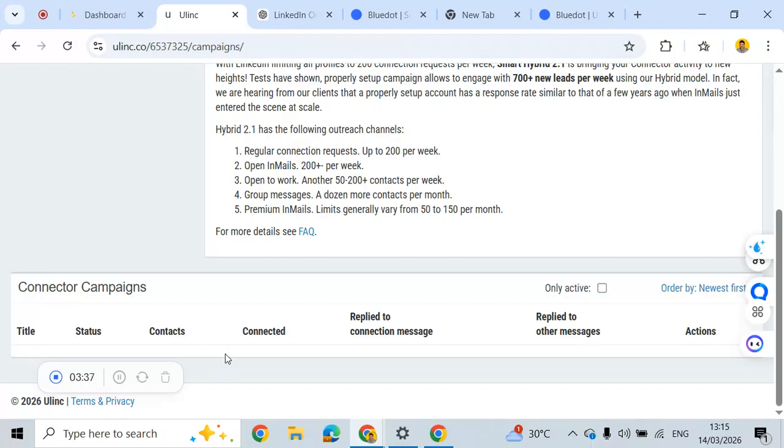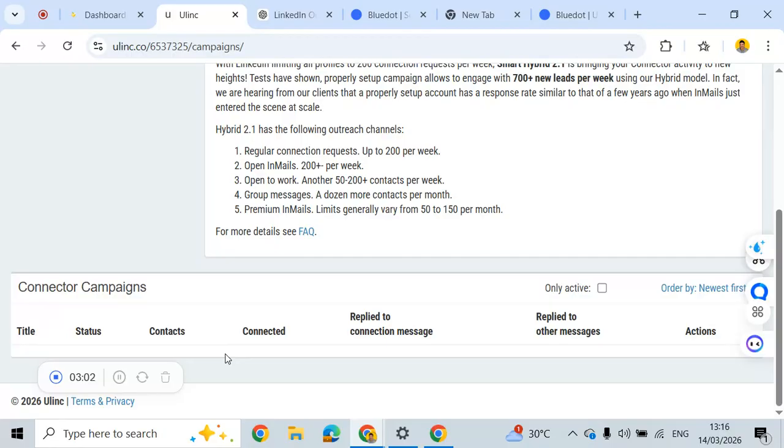Like for the outreach message, make sure you try to make it as brief and concise as possible, and you should focus on starting a conversation or trying to build a business relationship rather than pitching heavily or trying to sell something directly to somebody. That doesn't work that way. So after you construct your connection message, you will do that as well for the follow up one, follow up two.